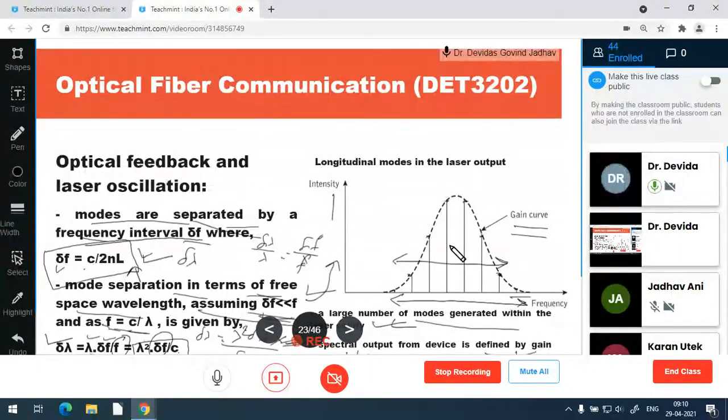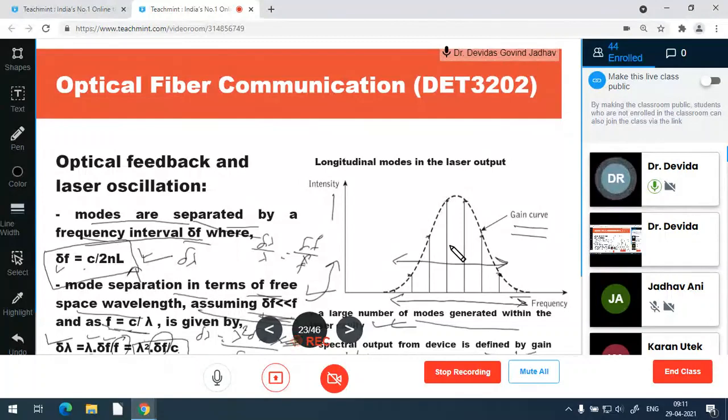This gain curve has a very small line width over which the longitudinal modes of frequencies are supported for oscillation. All the remaining frequencies are not given the gain, so they cannot be amplified, and they die out.